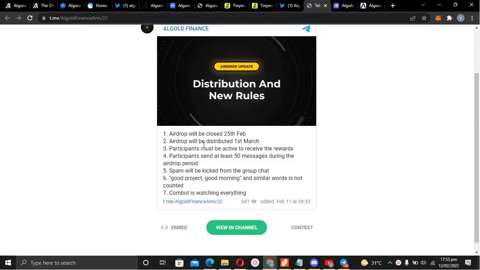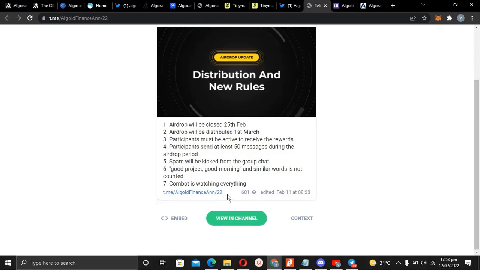Then participants must be active to receive the rewards. You need to be active on their Telegram channel. Participants must send at least 15 messages during the airdrop period. So from now till the 25th, you should be active on their Telegram channel. Go on there, interact with them, talk, send messages, at least 50 messages.